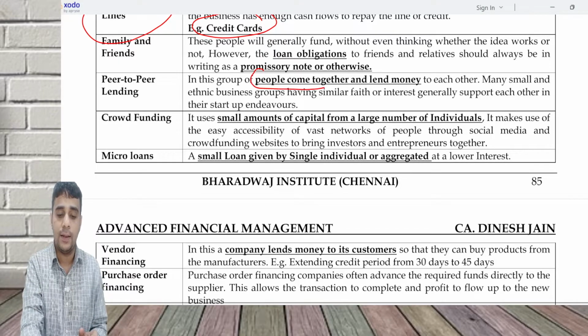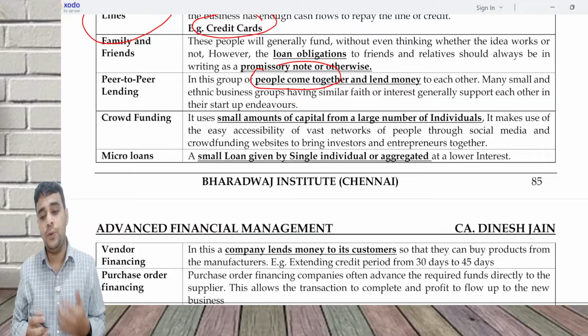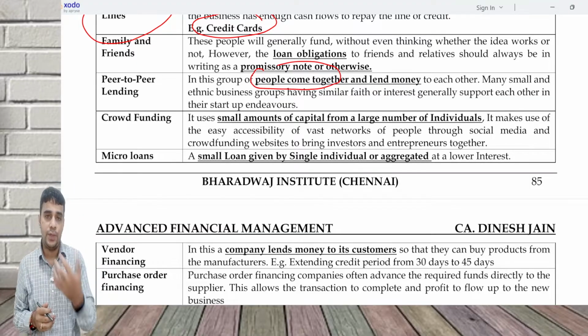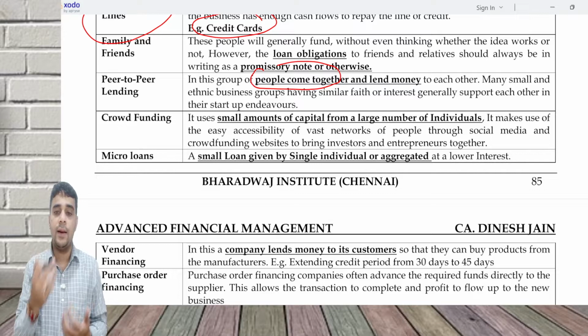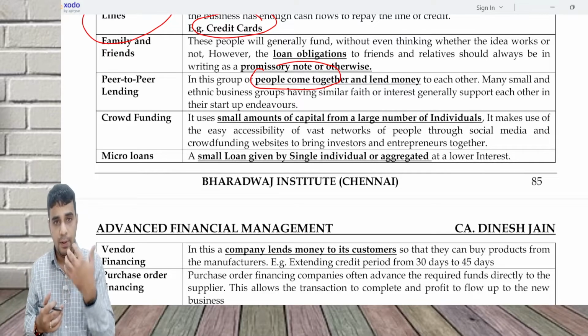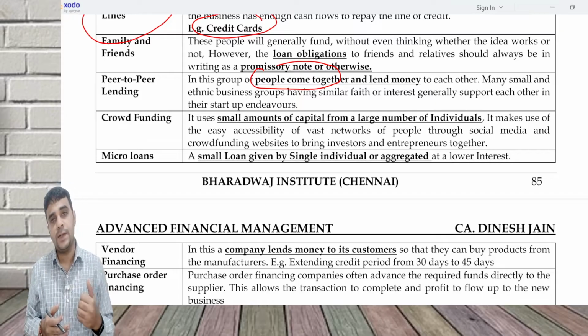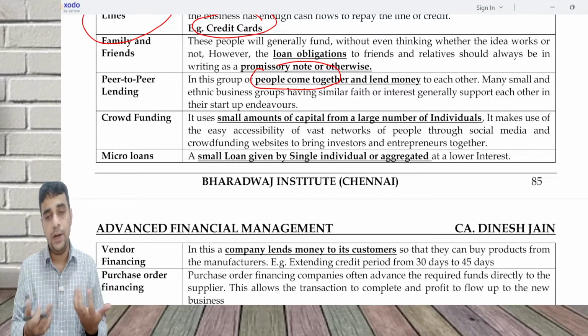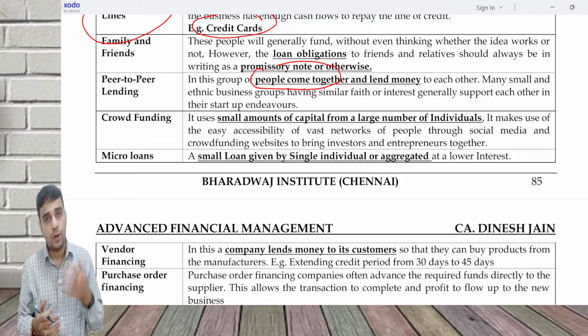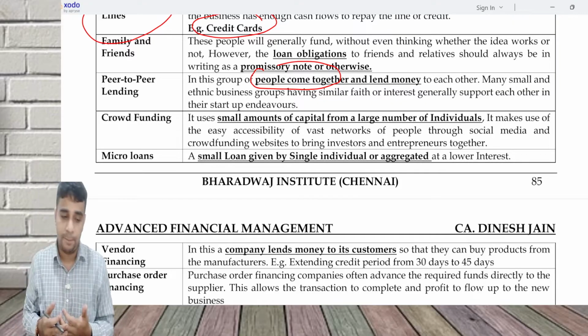People come together and lend money to each other. So they are going to lend money to each other. They are going to support the other companies. Whoever is doing well may want to support the other company, and lending happens through this. So peer-to-peer is one startup, technically not a startup, but a group of people who come together, and one person funds another.